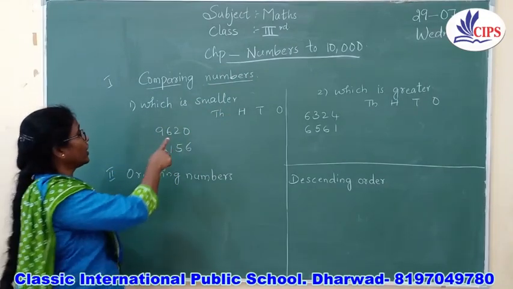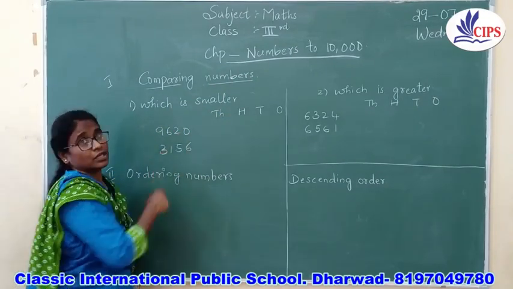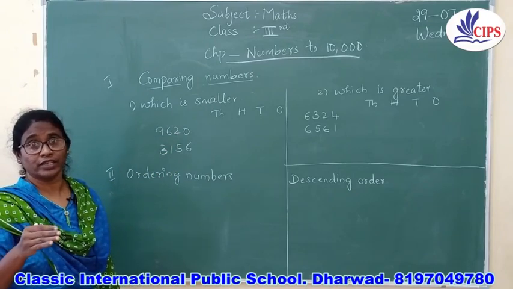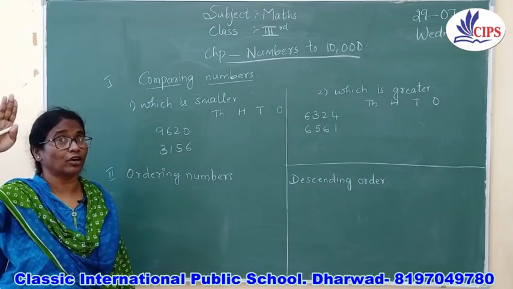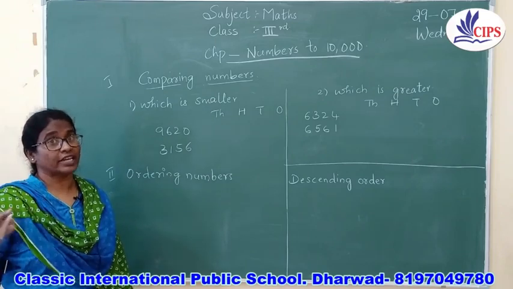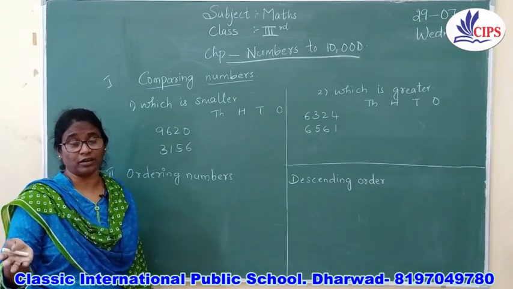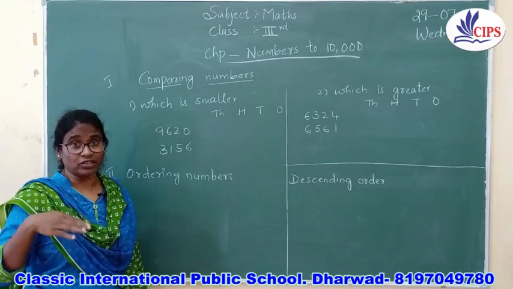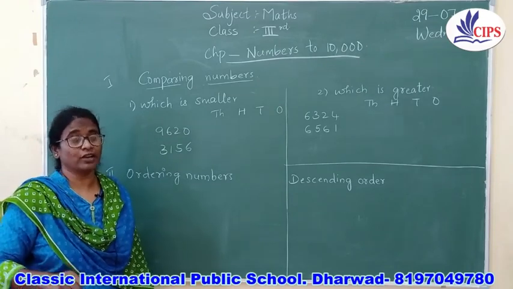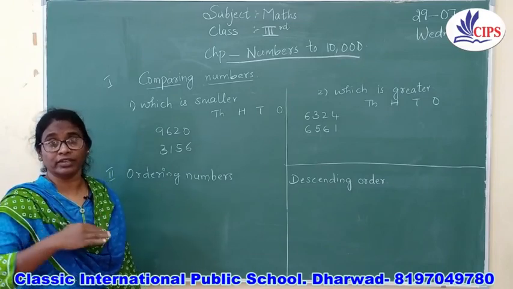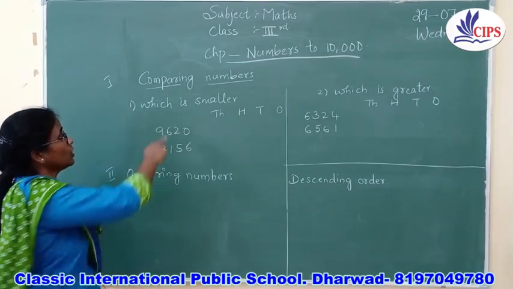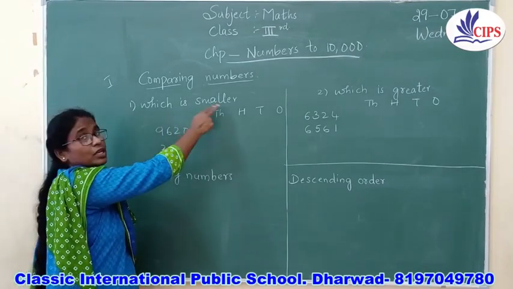For example, I have taken any two numbers. See, comparing means you have to compare with your friends, isn't it? Who is looking beautiful, who is very short, who is very tall. How are you going to compare them? Stand beside each other, or otherwise you can measure them. Or who is very fat, who is very thin, who is very stout. Like that we are going to compare even the numbers also. So let me see which one is smaller.